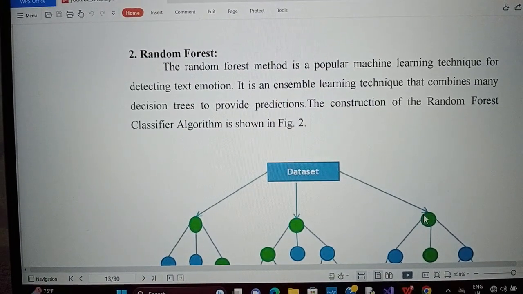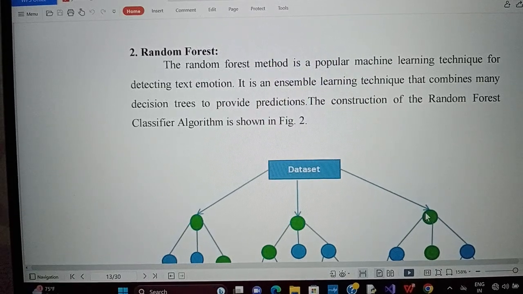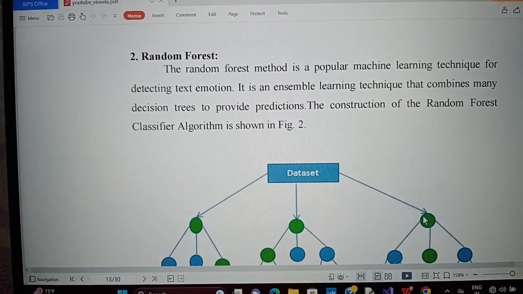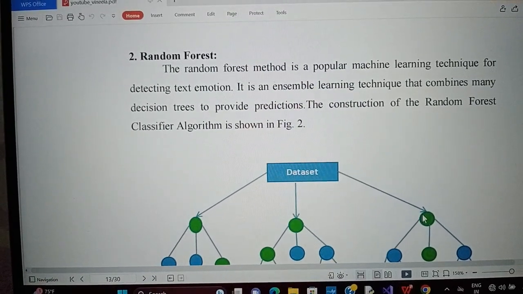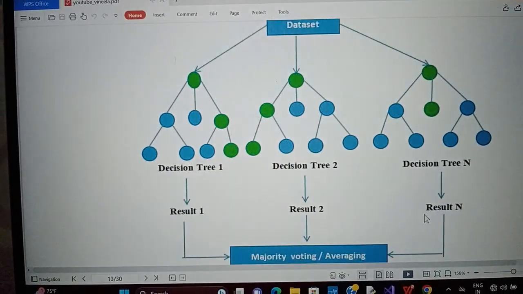Random forest. The random forest method is a popular machine learning technique for detecting text emotion. It is an ensemble learning technique that combines many decision trees to provide predictions. The construction of the random forest classifier is shown in this figure.